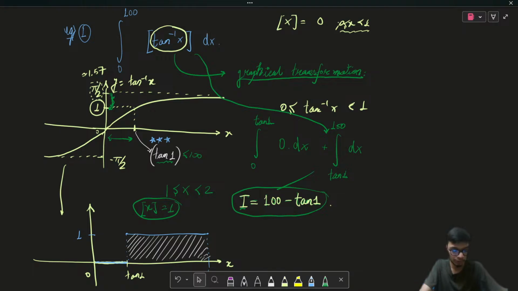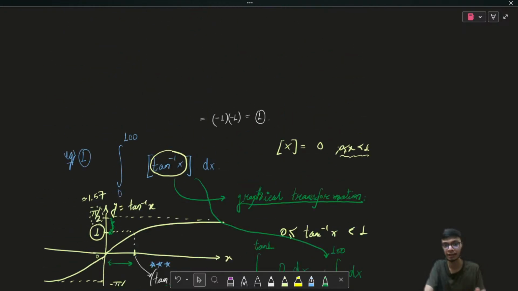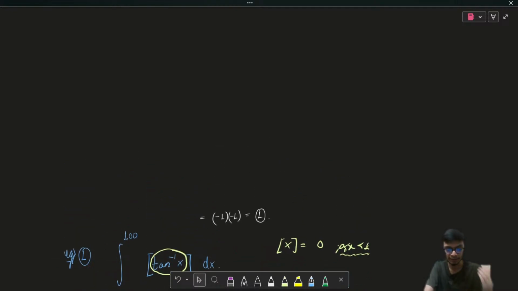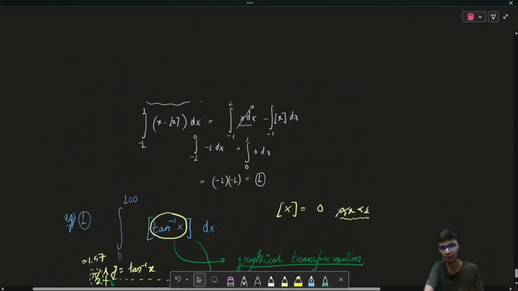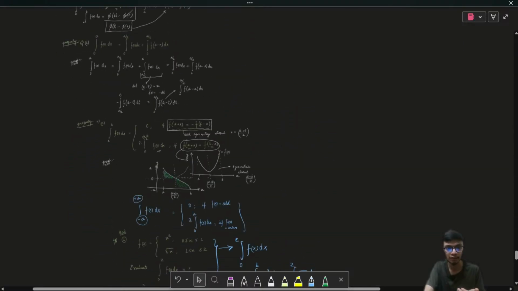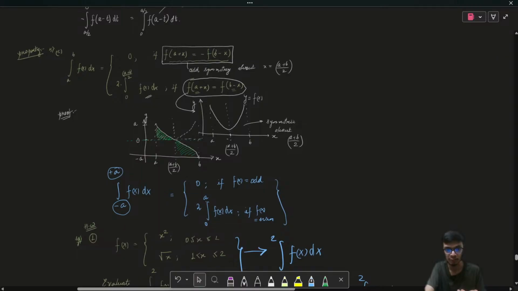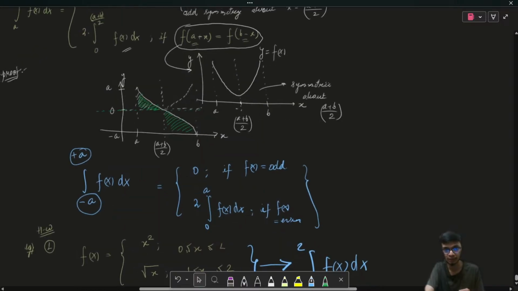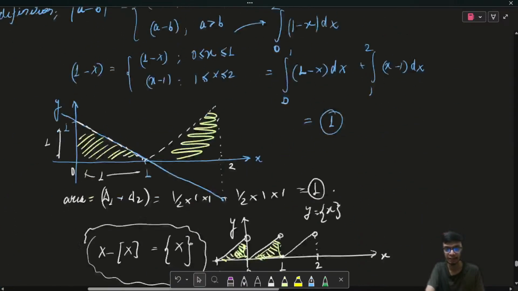Now we're going to discuss another property, that is the application of even and odd property and the half of the integral limit property. Similar to the even and odd property we have seen in the previous session. The even function and odd function property we have already discussed, so please go back and watch the previous lecture to understand it.